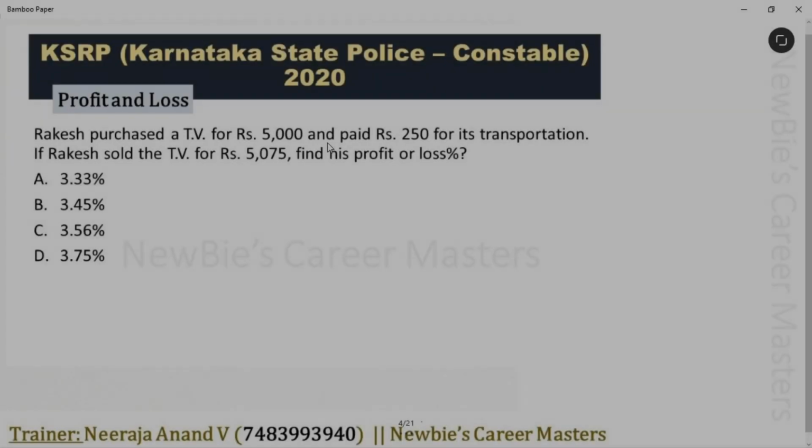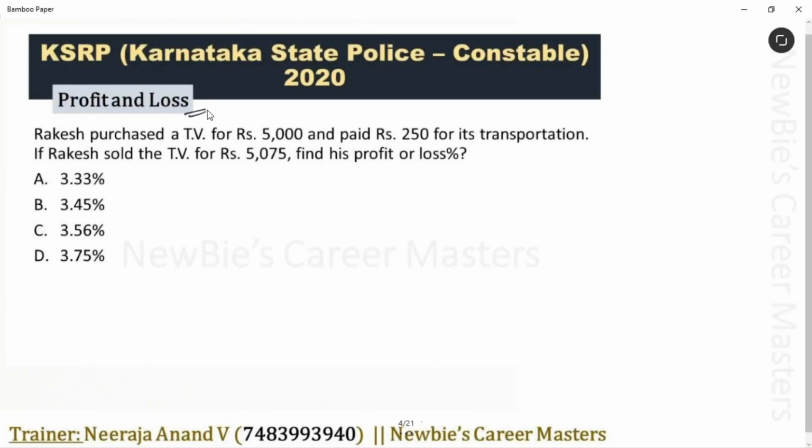Let's continue. Newbie, second question is from profit and loss. Rakesh purchased a TV for rupees 5000 and paid rupees 250 for its transportation. If Rakesh sold the TV for rupees 5075, find its profit or loss percent. See, total cost price is 5000 for purchasing and 250 for the transportation. You have to take total investment of Rakesh as a cost price. Okay, his investment is 5250 rupees. What about selling price?